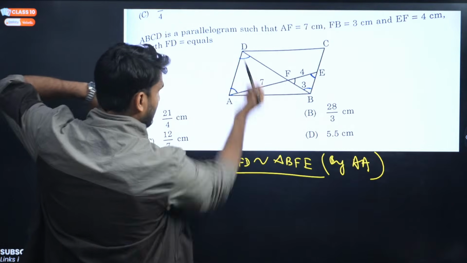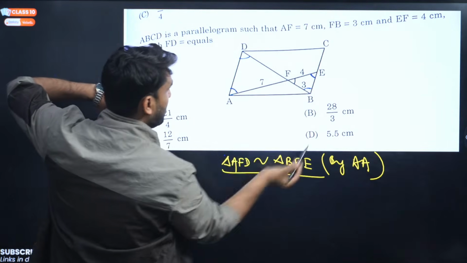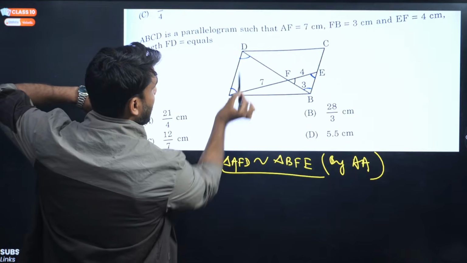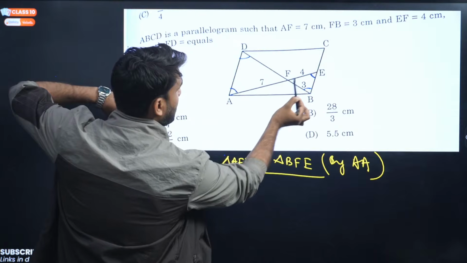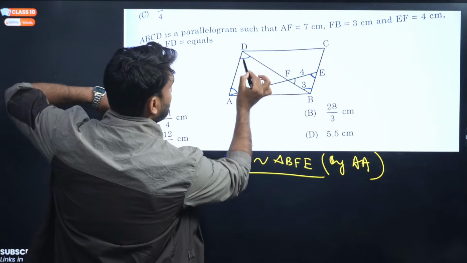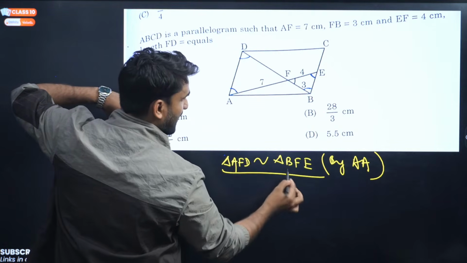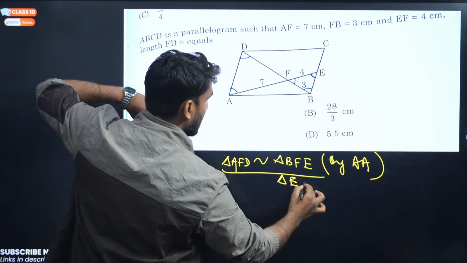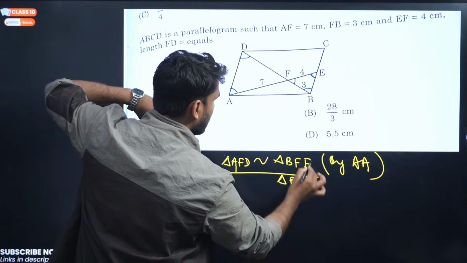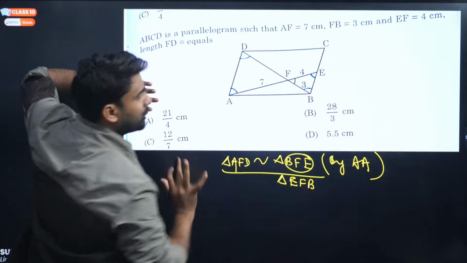Now, if the triangles are similar, you can verify. The angle AFD will be equal to BFE. Now, this angle ADF will be equal to BEF. This angle will be equal to this angle. So we have to change this triangle. The triangle will be equal to EFB, this will be considered.